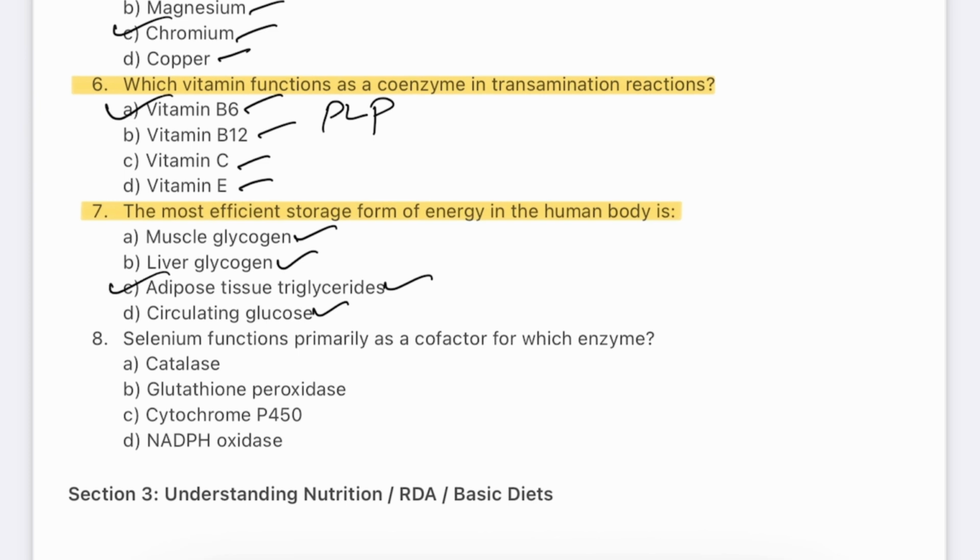Adipose tissue, triglycerides. 1 gram of fat gives 9 kilocalories, making it an energy-dense macronutrient. Triglycerides in adipose tissue are stored long-term and metabolized during fasting or starvation. Compared to glycogen, fat stores are most abundant and efficient. Glycogen provides quick energy, but fat is the body's primary energy reserve.